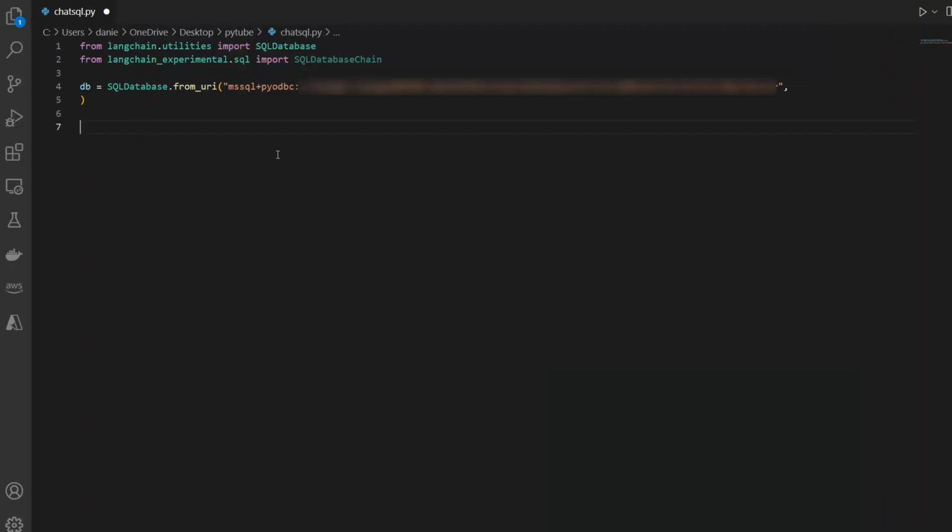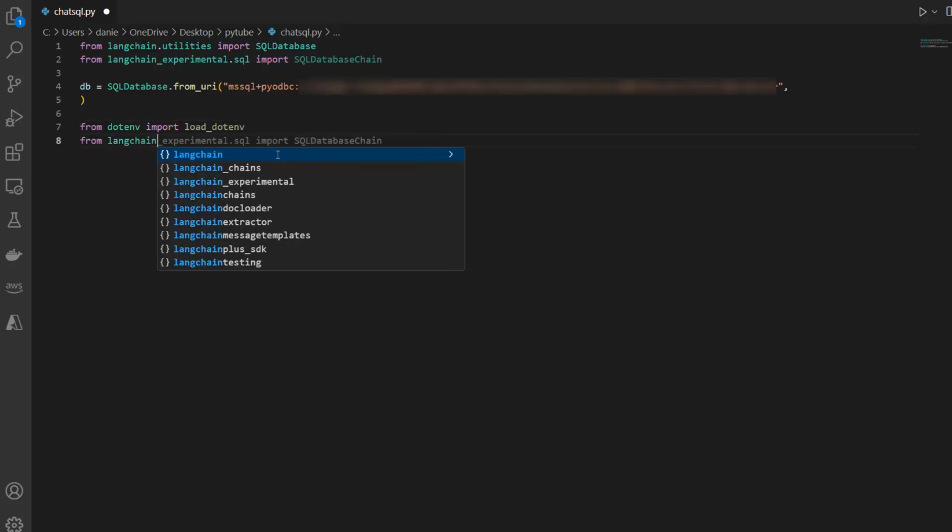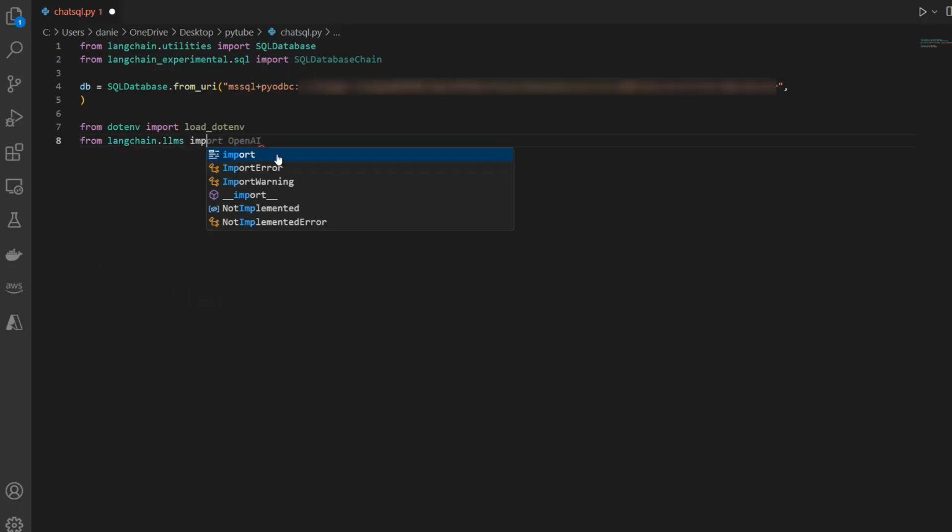For that, I need some kind of large language model. In my case, I'm going to use OpenAI. So from dotenv, I want to import load_dotenv to load my API key, and then from langchain.llms, in this case, I'm importing OpenAI, so to use ChatGPT. But of course, you could also try out, for instance, an open source model. There are plenty of them, like Llama, the new Sapphire model, and so on. So let me load the .env file, and then let's actually instantiate the LLM.